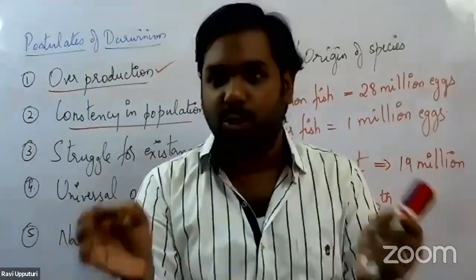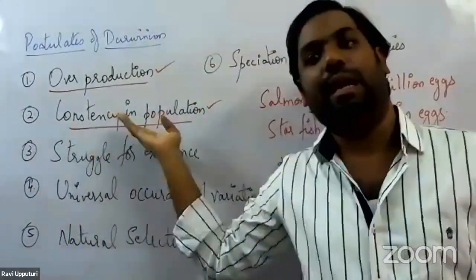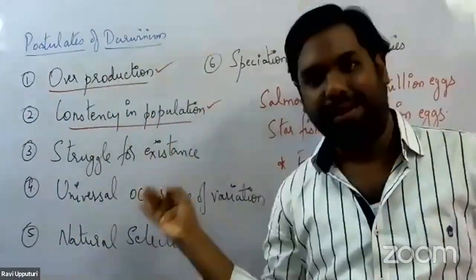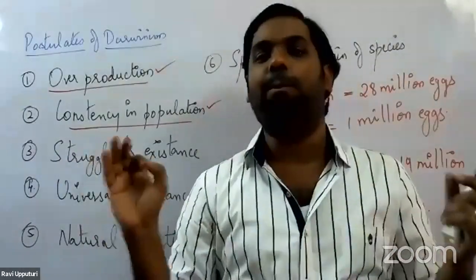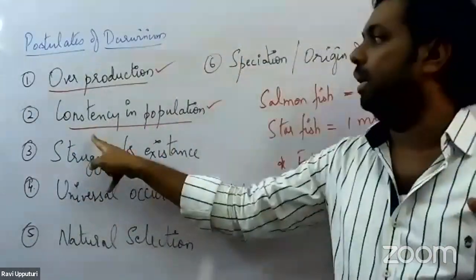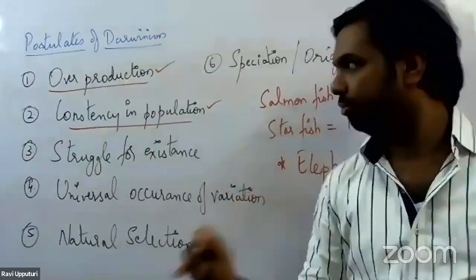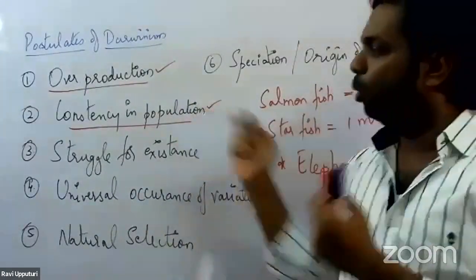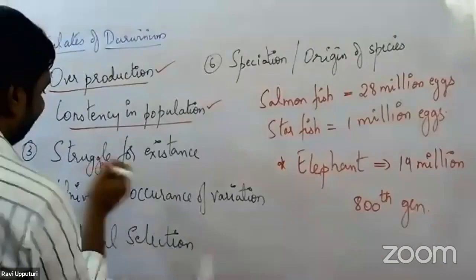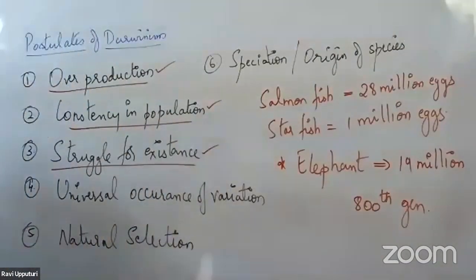As a result of which, what is happening? A consistency in population is being maintained. So there is consistency in the population. This is what he spoke about in the second postulate. Moving on to the third postulate, which is struggle for existence. So what does this mean?